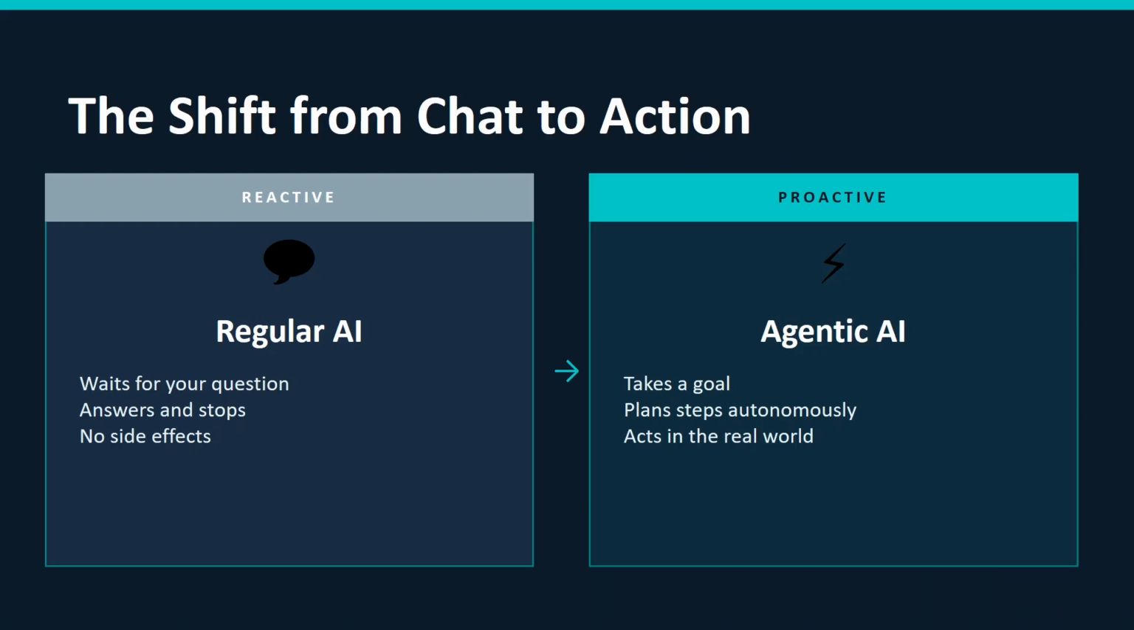Now see, in this example, the shift from chat to action. In a regular AI, when you query or question it, it will answer and stop there only. But in agentic AI, it takes a proactive step. When you define a goal, it will understand that goal, plan, and break the plan into steps. Then those steps will be acted on, and it can go into a loop until your work is done. So this is a proactive step in agentic AI, while a normal AI is reactive.